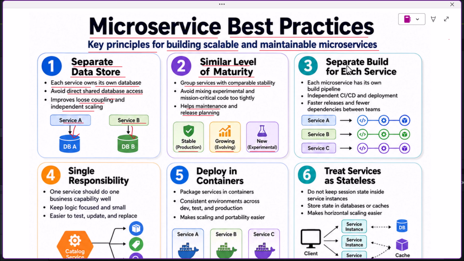The third best practice is separate build for each service. Each microservice should have its own build pipeline. Service A, Service B, and Service C should be built independently. This supports independent CI/CD and independent deployment. It also gives faster releases because one team does not have to wait for all other services. And it creates fewer dependencies between teams.